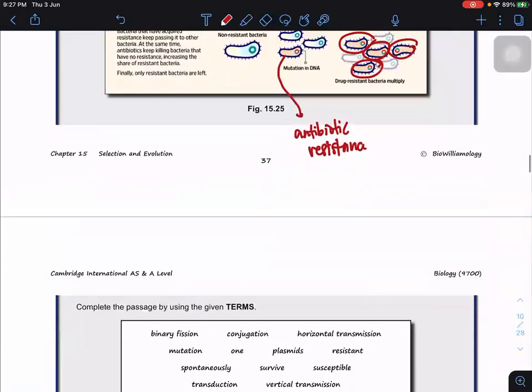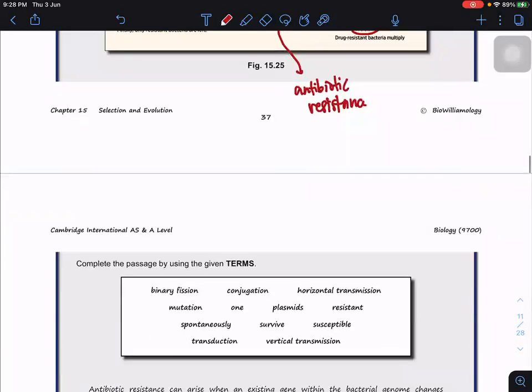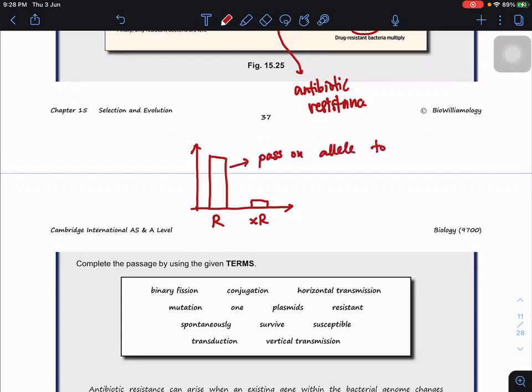So if you look at this in detail, first, look at the bacteria: resistant, without resistance. Can you see that? The resistant ones will continue to grow, and those without resistance will be killed. When they continue to grow, they can pass on this antibiotic resistant allele to the next generations, to the offspring.